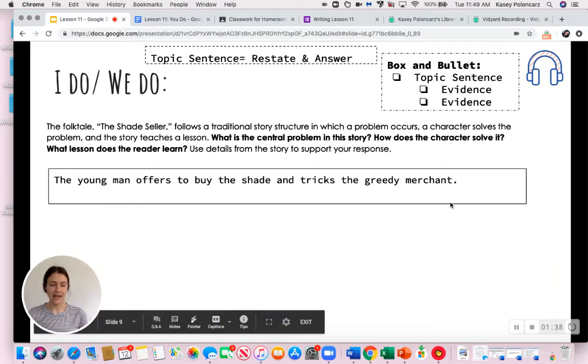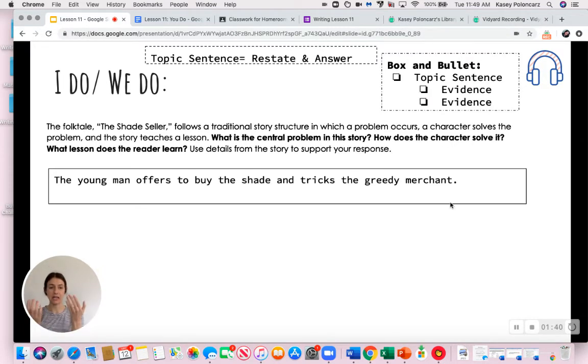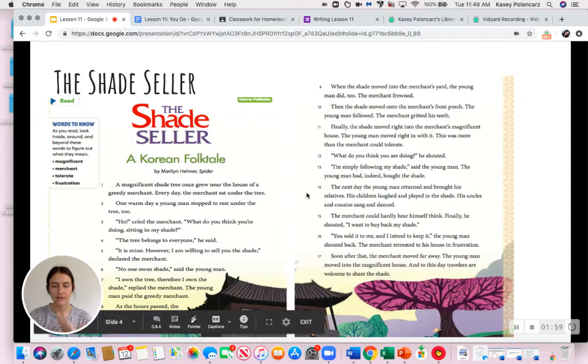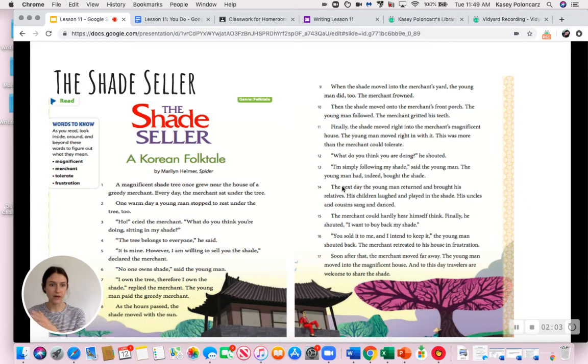So now for my next topic sentence, I need to think about how I have to find text evidence that proves that the young man offers to buy the shade and he ends up tricking the merchant. So I'm thinking about the story and I want to go back and find something that really shows that he is moving.